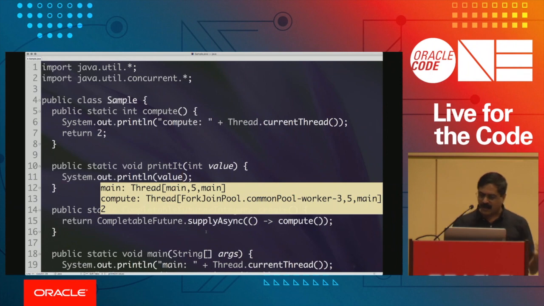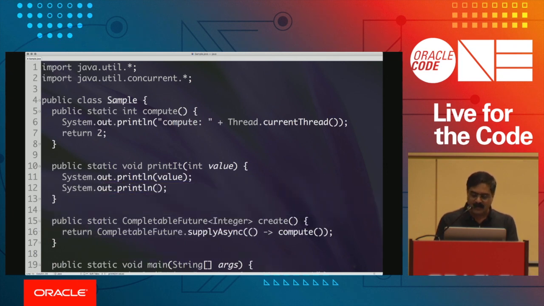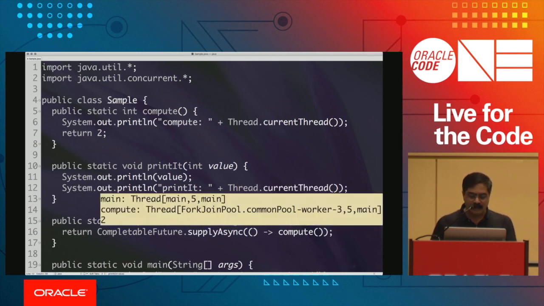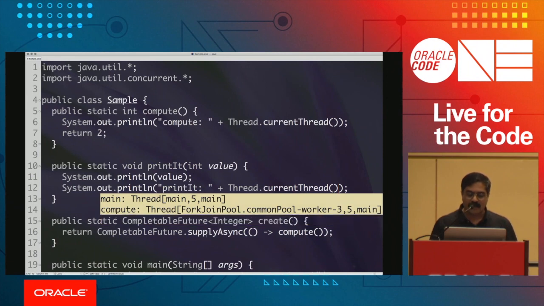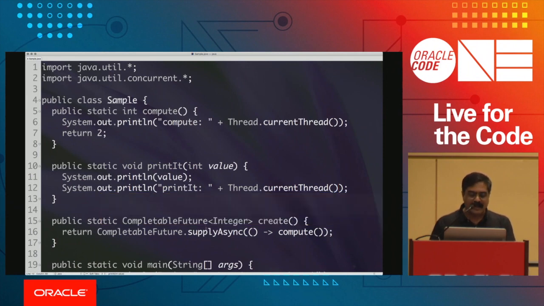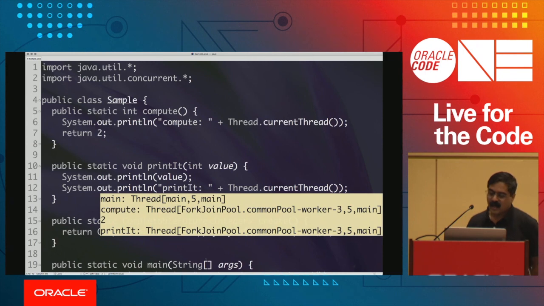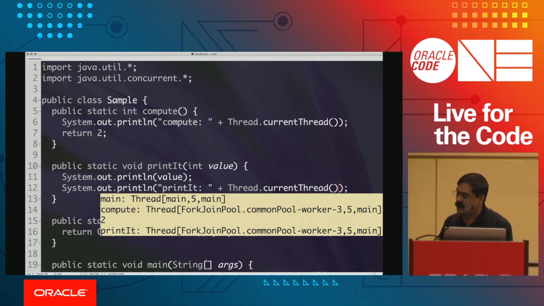So when I run this, you can see the 2 being displayed, but out of curiosity, I want to know where the printed method is actually executing. So if I say printed colon, and then say Thread.currentThread over here, and run this code, it's going to display the thread of execution, and what does it tell us as the thread that's executing it? So notice the printed ran in the common pool thread as well.